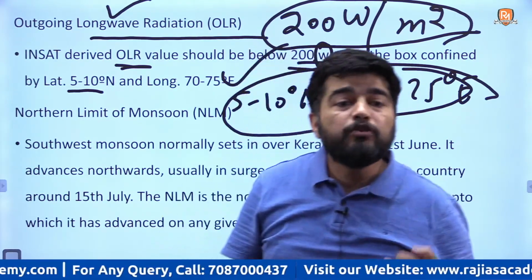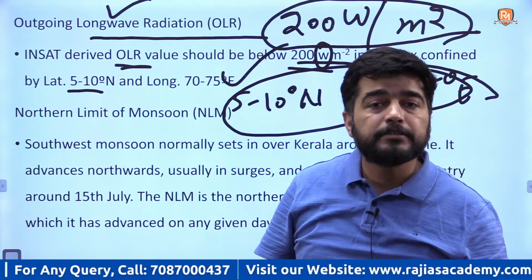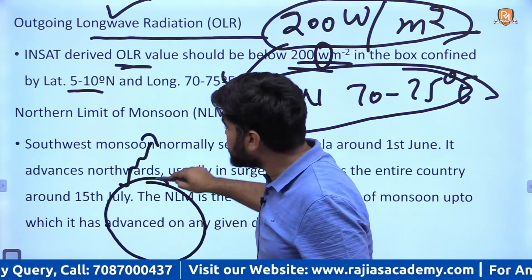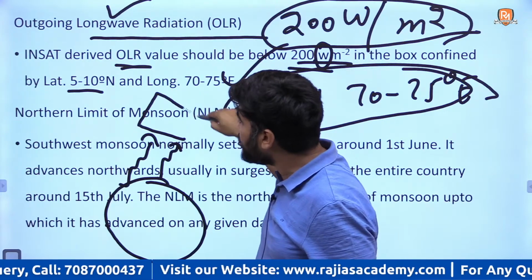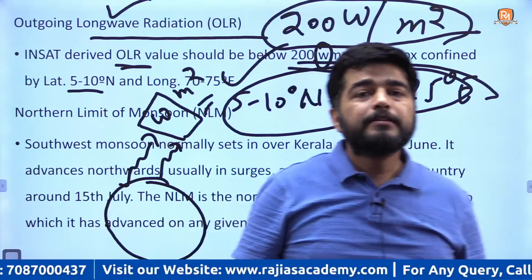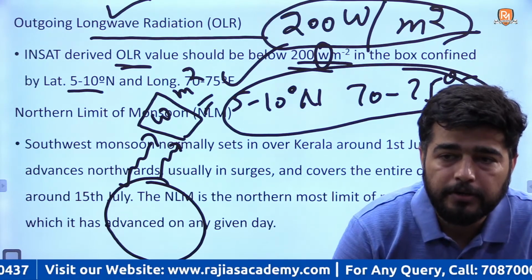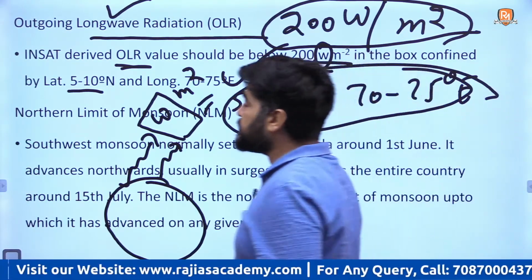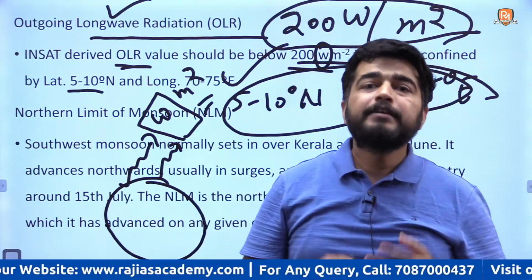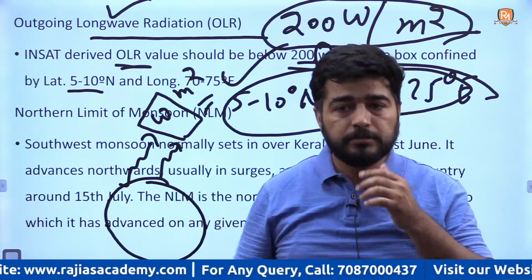This is the calculation of energy, the calculation of your long wave radiation, the energy released by Earth. Suppose this is the Earth. This is the energy release and we calculate it in terms of watts per meter square. Simple. This should be less than 200 watt per meter square. Got it or not? Fine. These are the basic conditions. If these conditions are fulfilled, then you can say it is the onset of monsoon or arrival of monsoon at the Kerala coast. Got it or not?